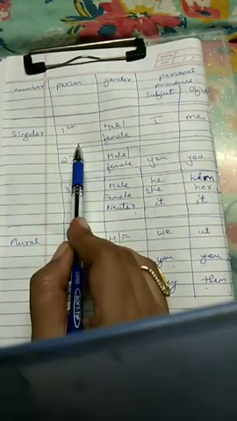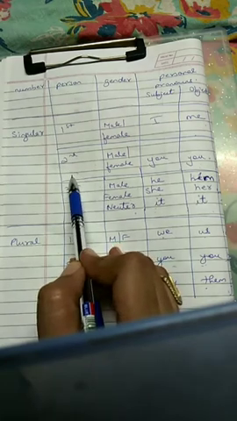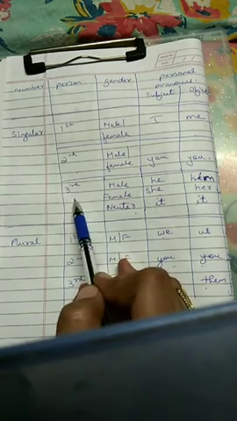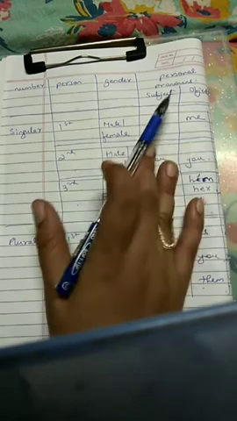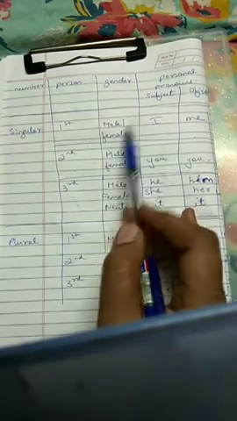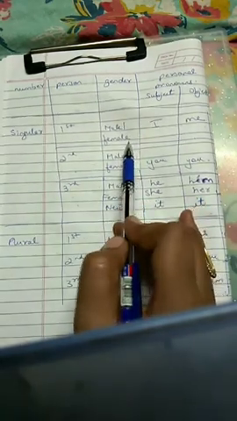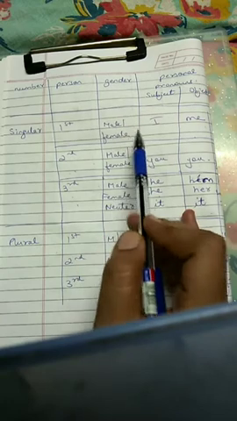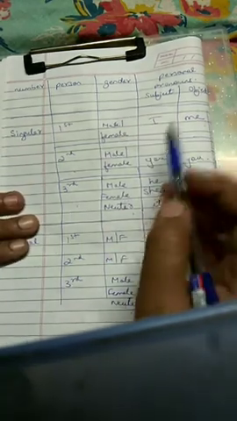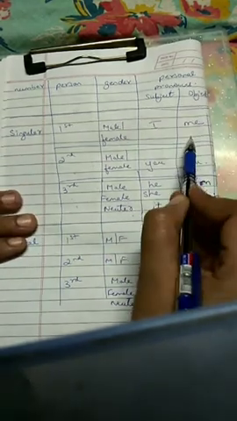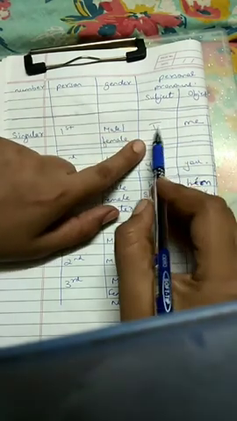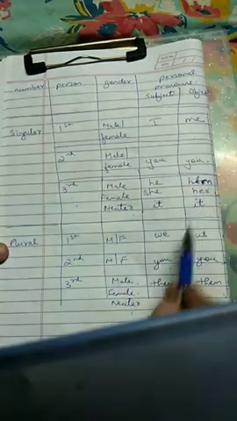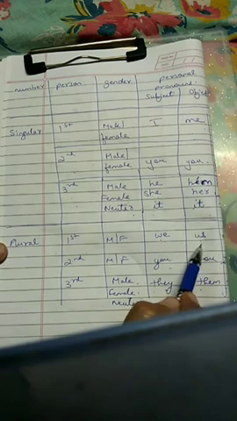First person is the speaker, second person is the listener, and the third person is who? The other than the speaker. Now, first person can be male and female, okay? And the words used for first person are I and me, if it is singular. If it is plural, then we and us, okay?